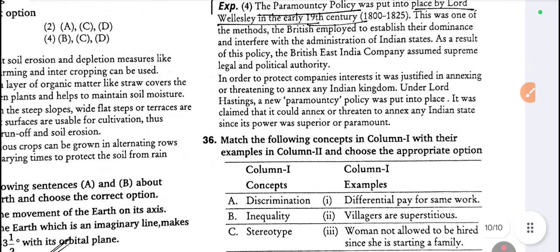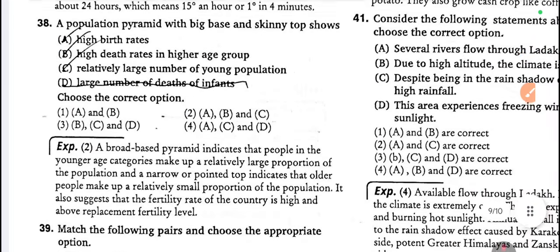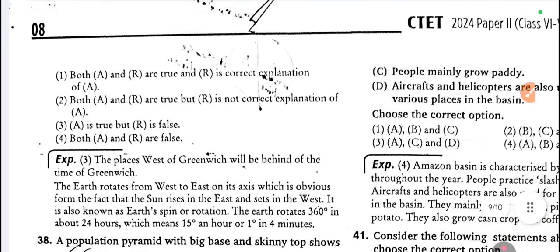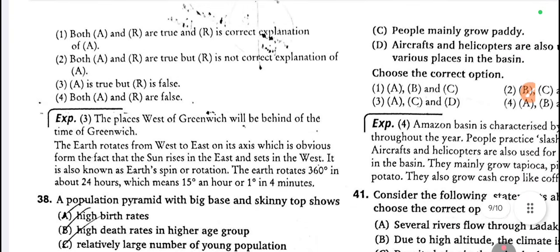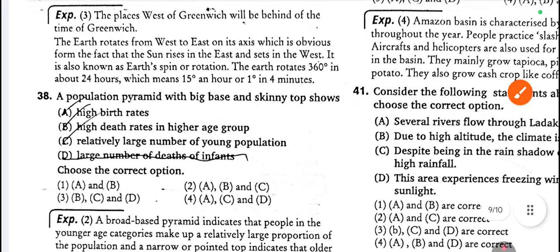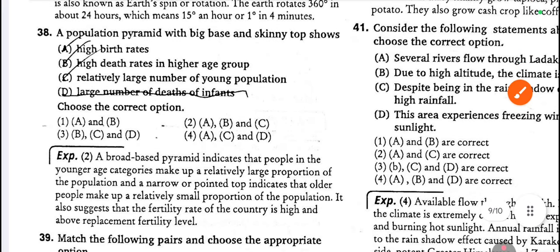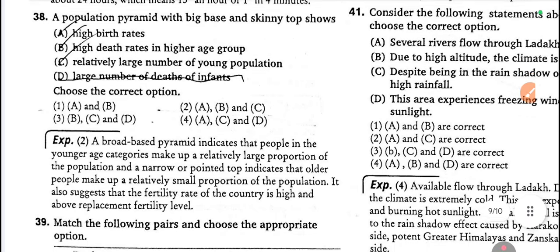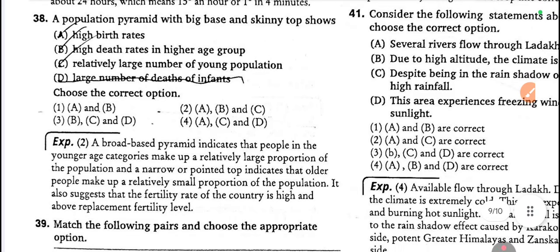So look at option C. A is true but R is false. There is an explanation too. You can read it. If I give the explanation too, it will take more time in the video. So we can pause the video and read it.